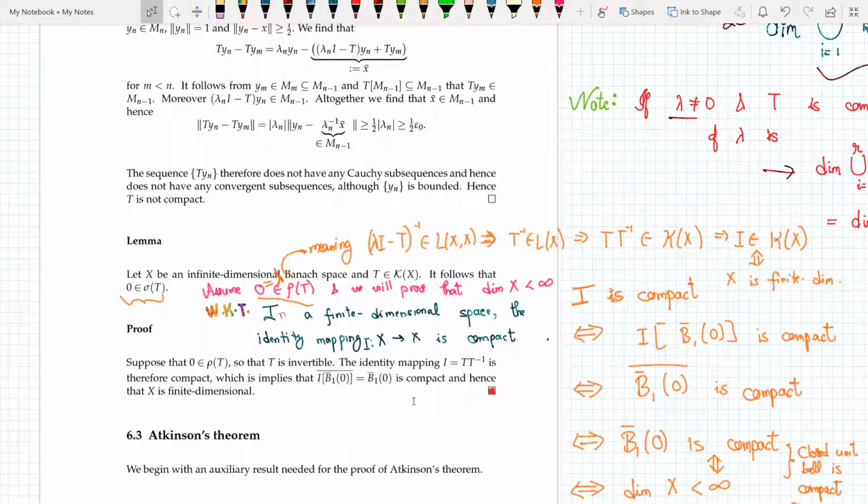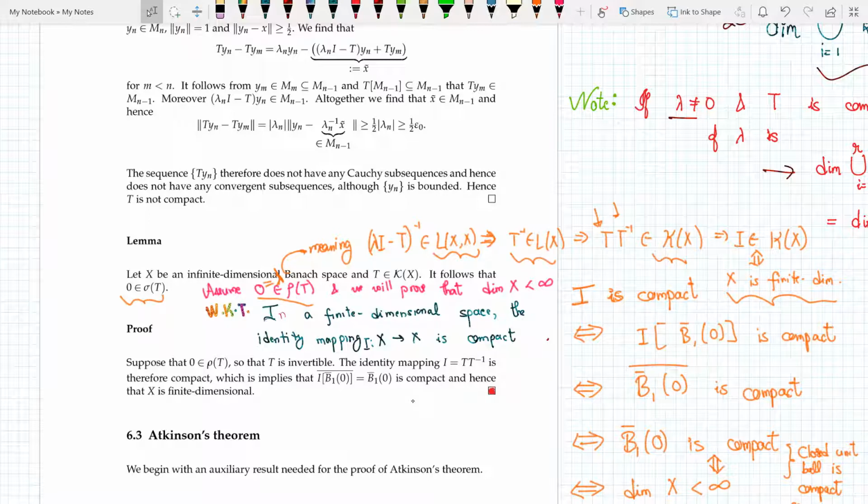Now how would I do that? I prove it by contradiction. So let 0 belong to rho T. Now 0 belongs to rho T is equivalent to saying that if any lambda belongs to rho T, then lambda I minus T inverse belongs to L(X), which means 0 I minus T inverse belongs to L(X), which means T inverse belongs to L(X). Now T was compact, so bounded times compact is compact. I know that this is compact, which means that the identity is compact, and the identity is compact if and only if X is finite dimensional.